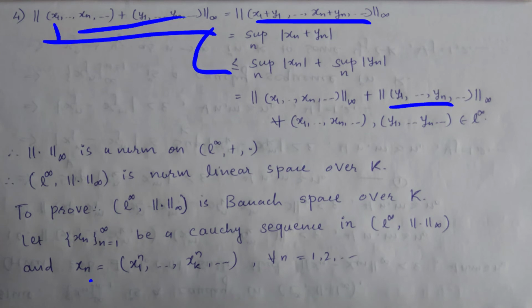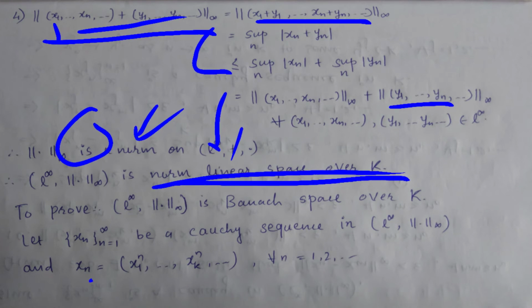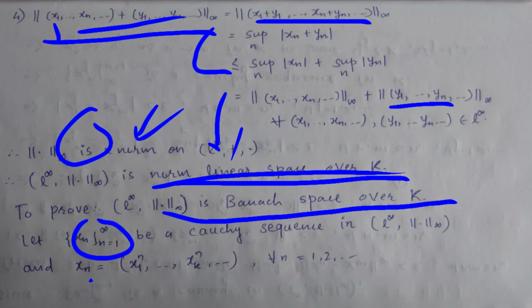So we can say that L infinity with this norm is a normed linear space over K. It is easy to check that it is a vector space. Then you have to prove that the norm satisfies the properties for this space, that is, a normed linear space. Now remaining to prove is that L infinity with this norm is a Banach space over K. For that we have to take a Cauchy sequence, and we have to prove that this sequence xn is convergent to some point of this space L infinity, right?